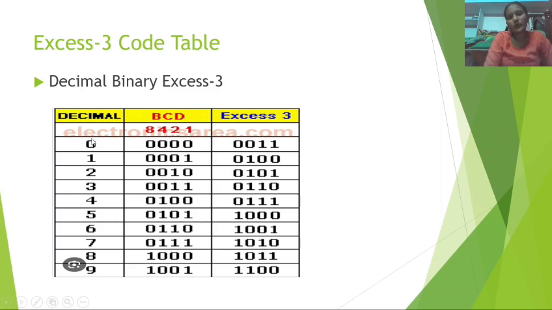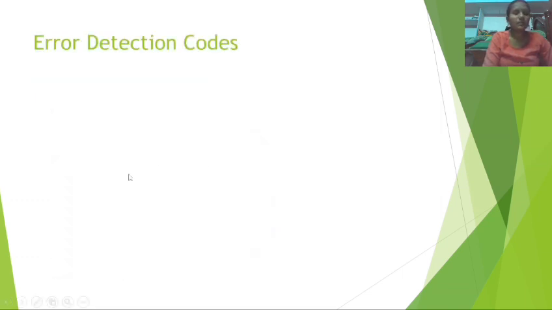By adding 3 we get 3, then 4, then 5, and 6. Adding 4 plus 3 we get 7, 5 plus 3 we get 8, 6 plus 3 we get 9, 7 plus 3 we get 10, 8 plus 3 we get 11, and 9 plus 3 we get 12 in decimal.